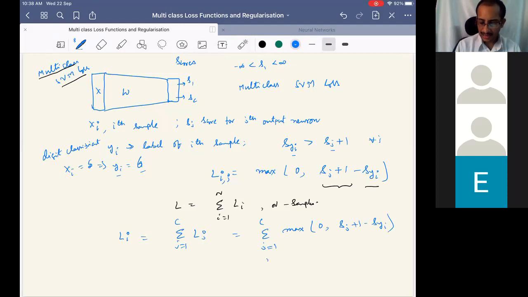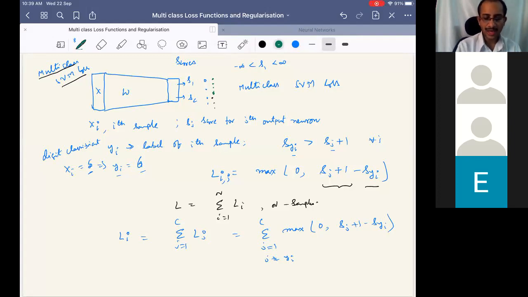Is this clear or not? We have at each neuron one loss associated. If xi is of the 5th class, then it has to belong to the 6th class, but there is a loss associated with the first neuron, second neuron, third neuron. All neurons will have associated losses.